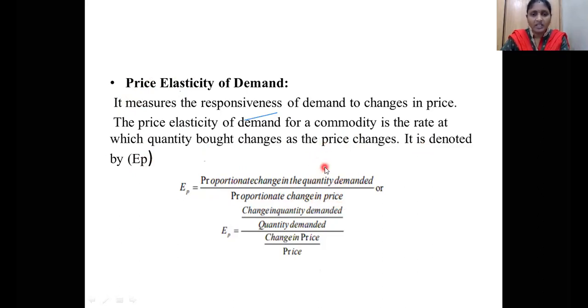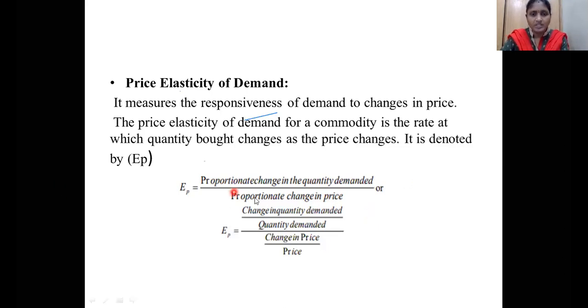For example, at the normal price at the beginning, the commodity price is P1, and the quantity demanded at P1 is Q1. I give some discount and change the price from P1 to P2. After changing the price, the quantity demanded is Q2.